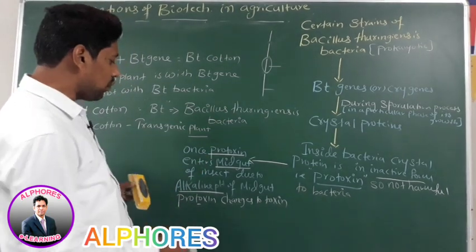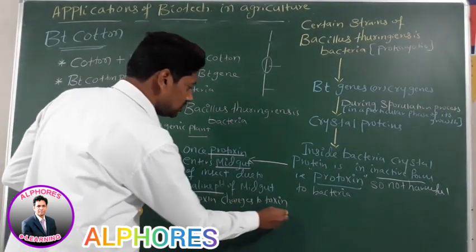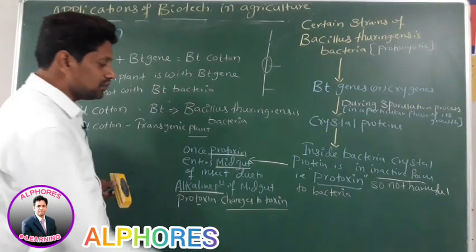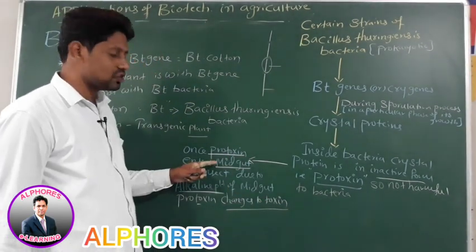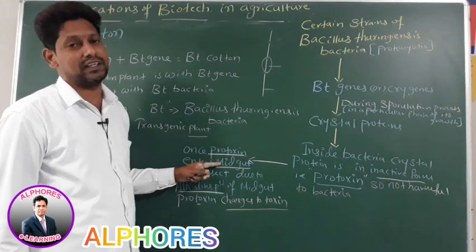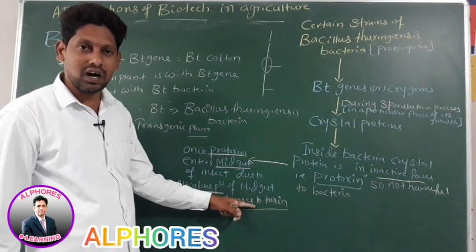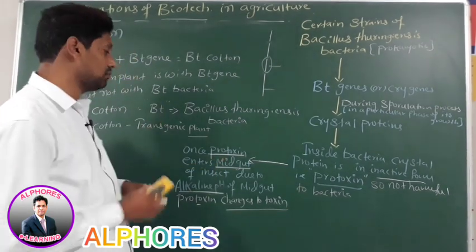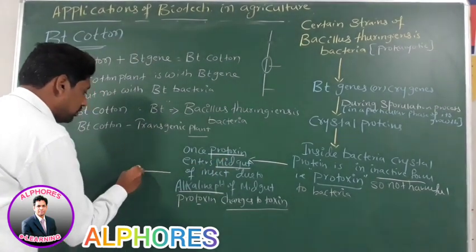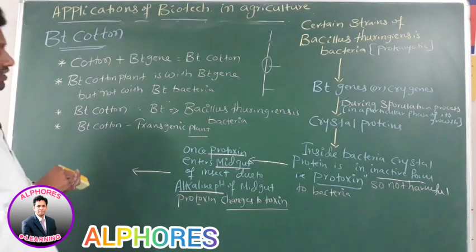Once protoxin changes into toxin, this toxin goes and binds to the epithelial cells of the midgut.